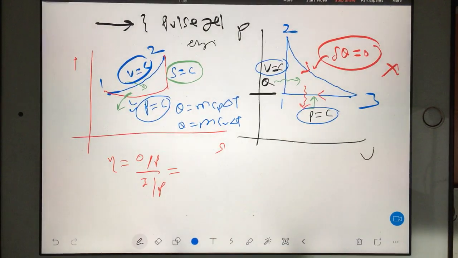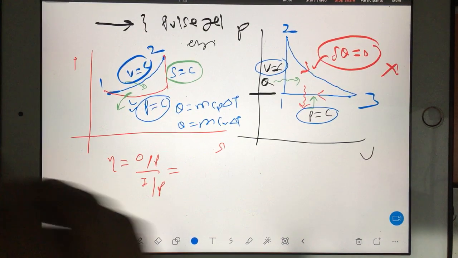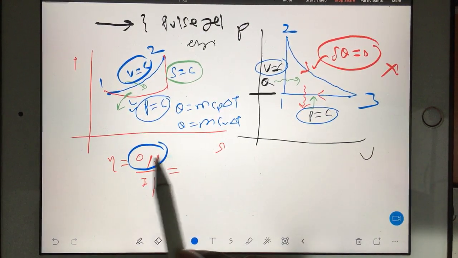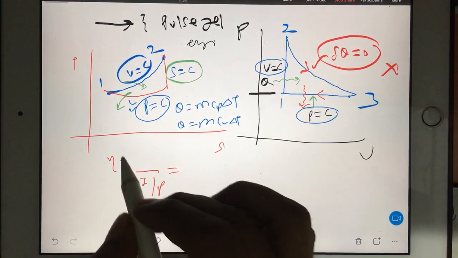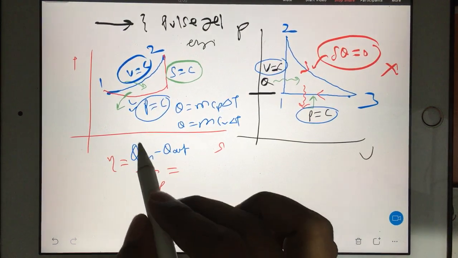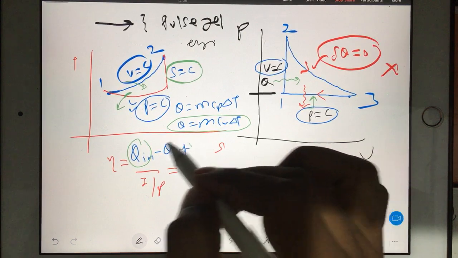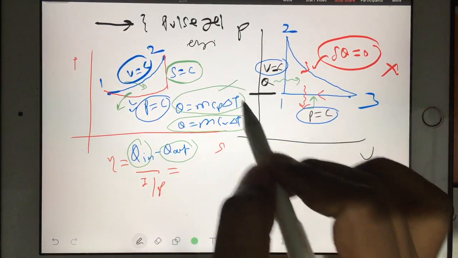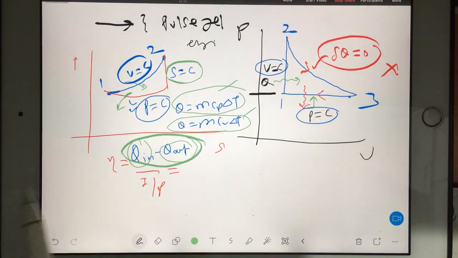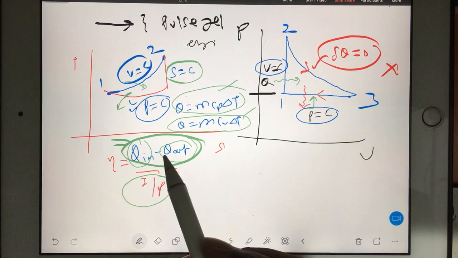Okay, now see, here one mistake. If you are talking about output, we are not talking about the heat output, we are talking about the work done. Always work done is your output, so that is nothing but Q in minus Q out. So for the Q in, you have this formula at constant volume. For the Q out, you have this formula. Subtract both the formulas, so you will be getting W net. And then divide by input, heat input.